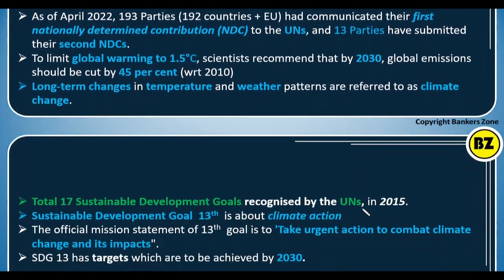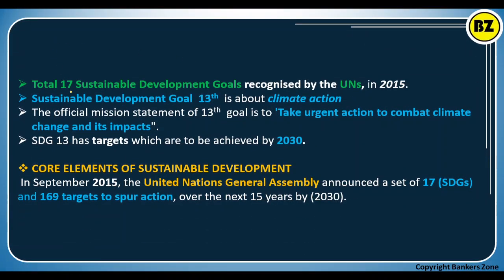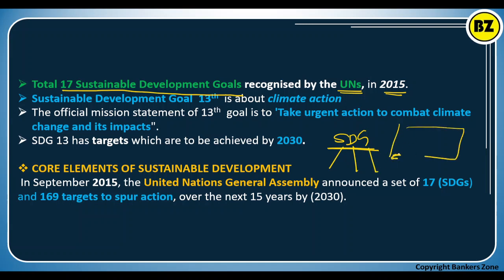Now see here, there are a total of 17 SDGs. 17 Sustainable Development Goals were recognized by the United Nations in 2015. So what is SDG? SDG stands for Sustainable Development Goal. These are basically targets, or 17 programs, that the United Nations has given to the world in the name of Sustainable Development Goals.